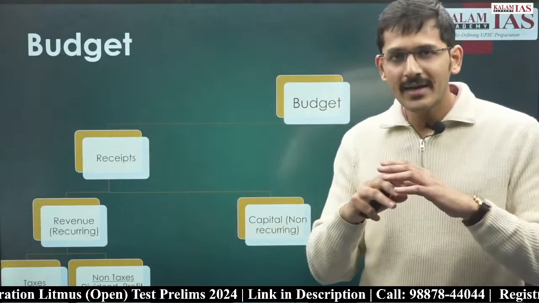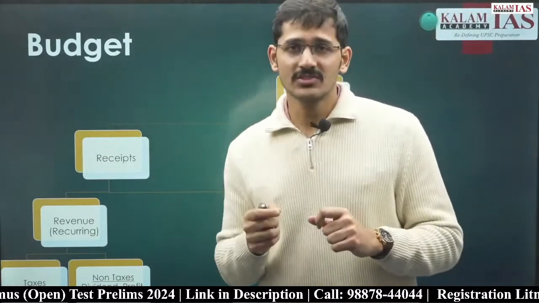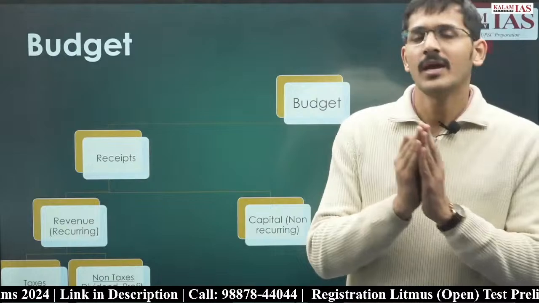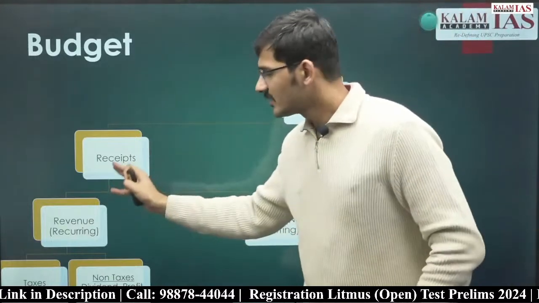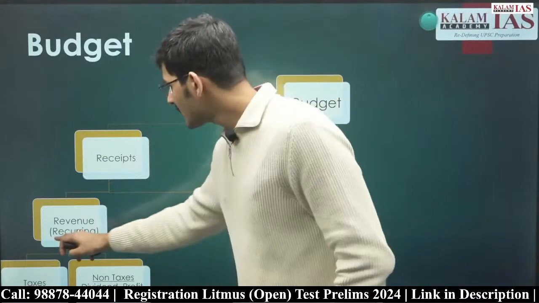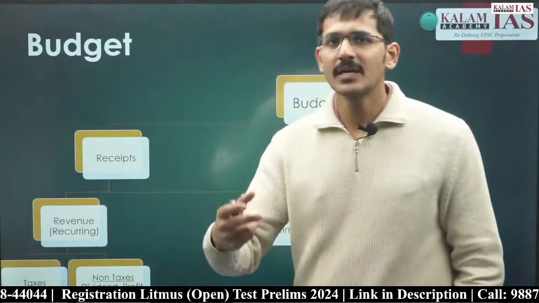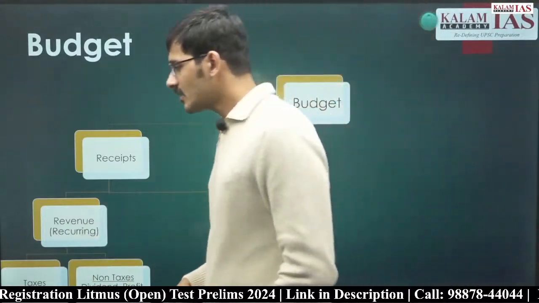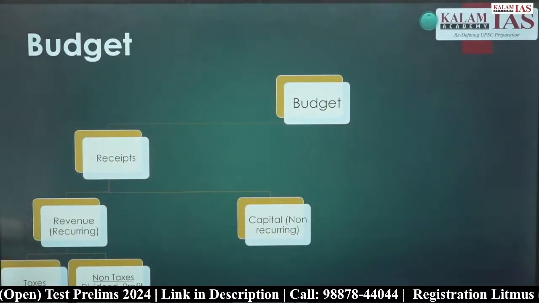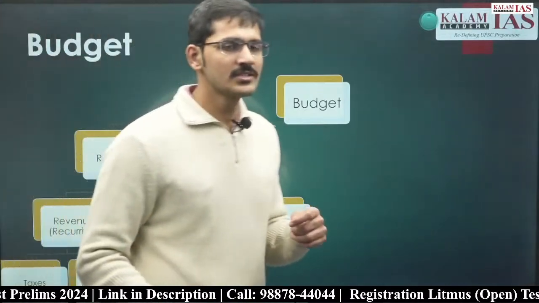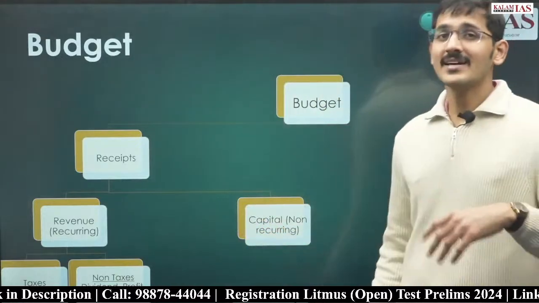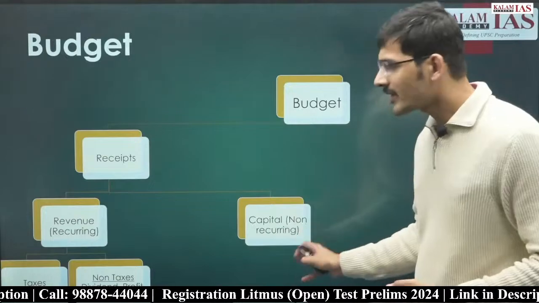So you do not again have to memorize every item in that list. What you have to do is to ensure that you know the conceptual difference between revenue and capital. Revenue receipts are the ones which are recurring in nature. What does recurring mean? Repeated year after year. The difference between revenue and capital is that revenue receipts do not affect assets and liabilities of the government, whereas capital account affects the assets and liabilities of the government, and it is non-recurring in nature.